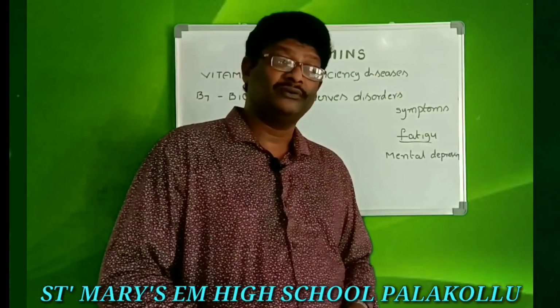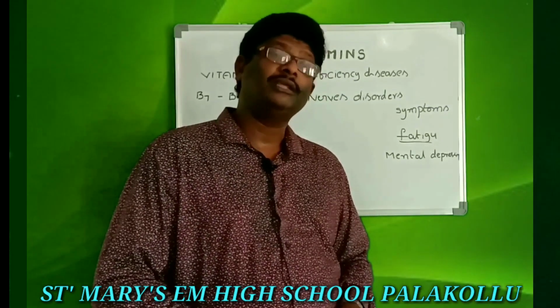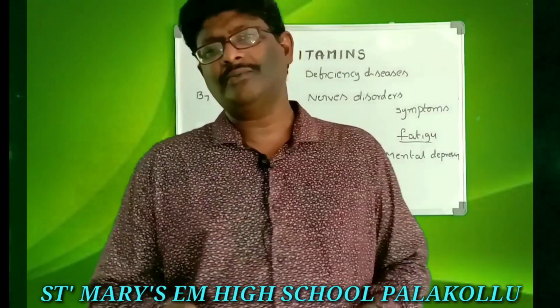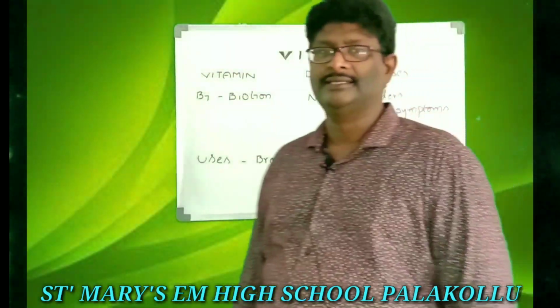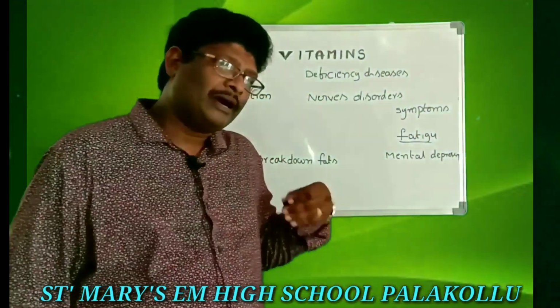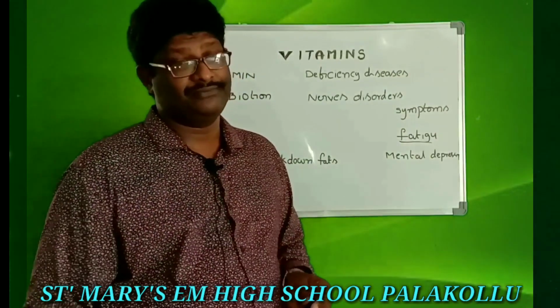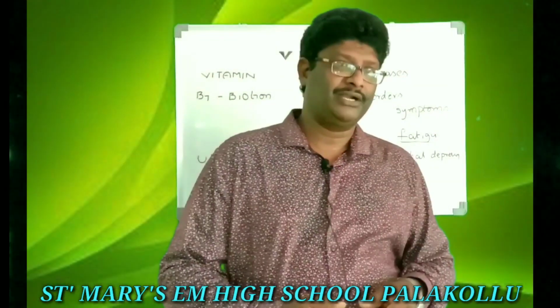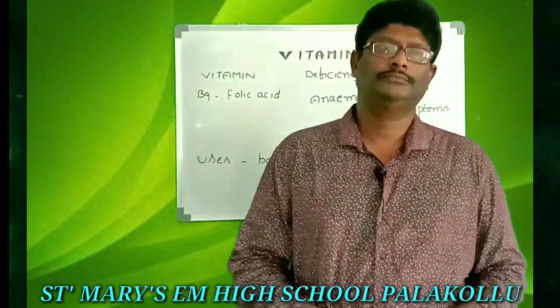These all are the symptoms of deficiency of biotin vitamin in our body. What is the use of biotin in our body? Main use, that is breaking down the fats. It means biotin also participates in the process of emulsification. This is about B7.